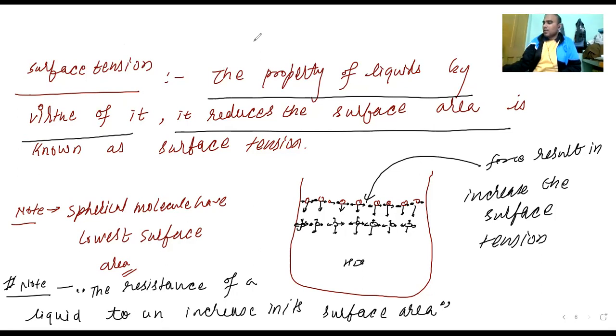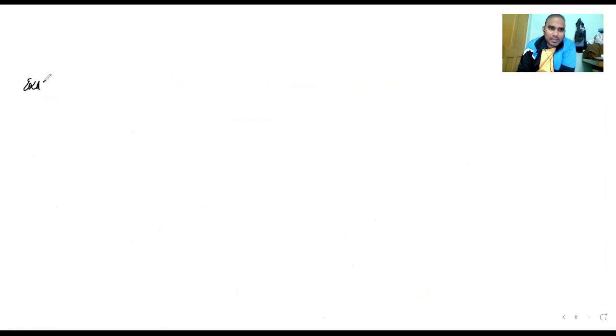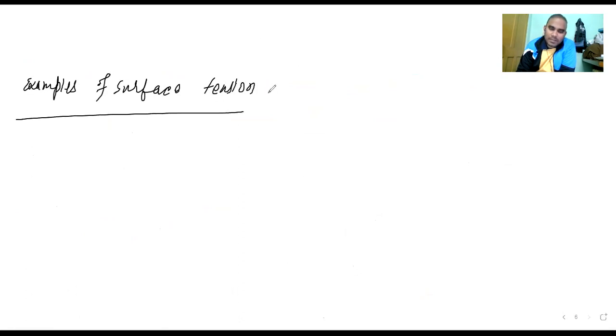Now, what we are going to do here, we are writing some examples of surface tension. So many examples are there. So examples of surface tension is what? Capillary action. Capillary action that you will study in physics also. That is the first point.